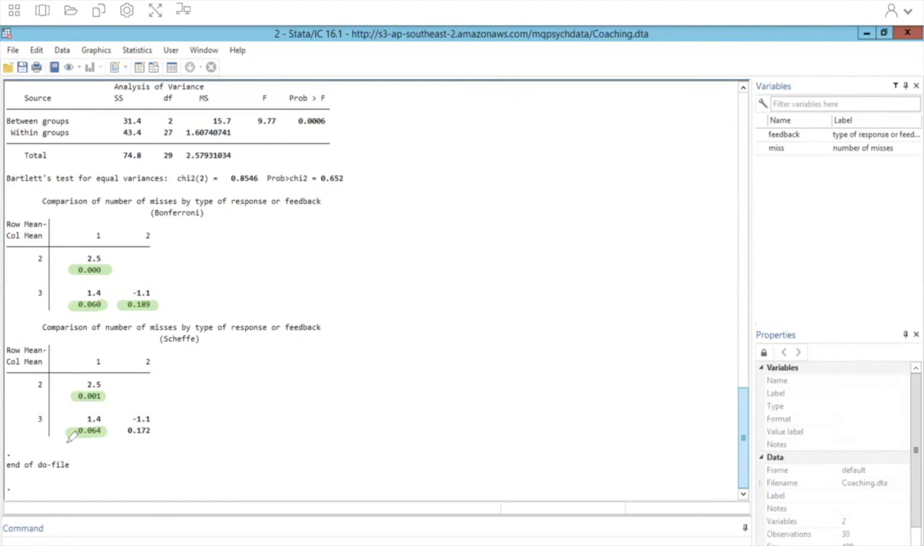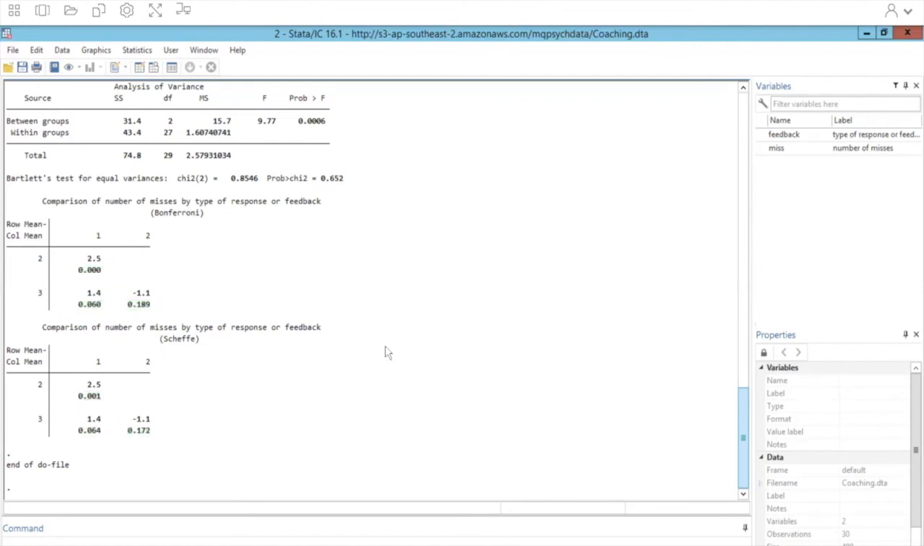So both the Bonferroni and the Scheffé adjustments are concluding that the mean difference between groups 1 and 3 is not significant. And then finally, again, groups 2 and 3 are not statistically different from each other. So what this is saying is that if a coach is criticizing a player consistently, it's really no different than giving no feedback at all.